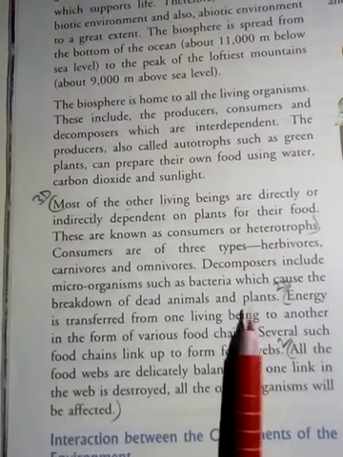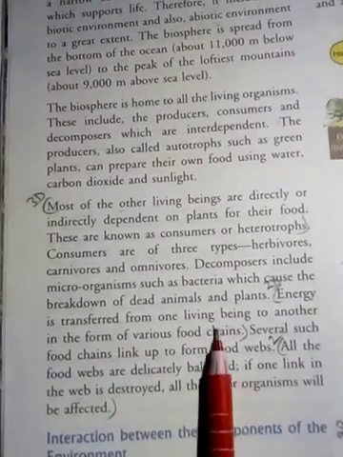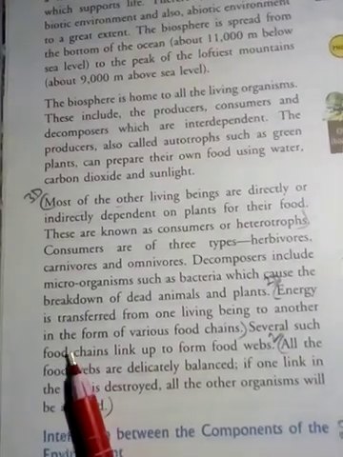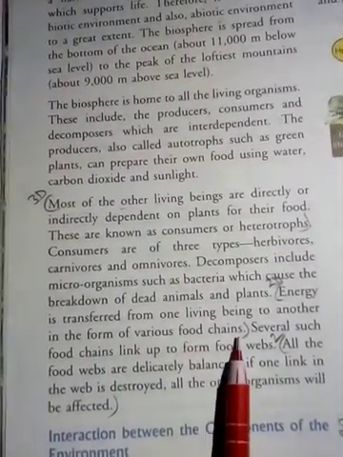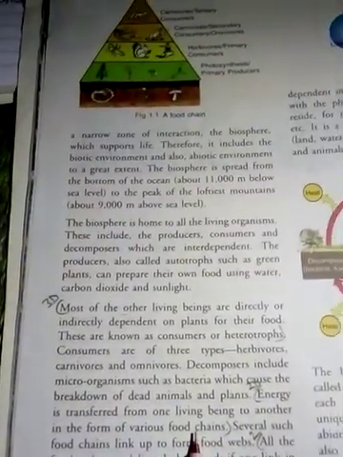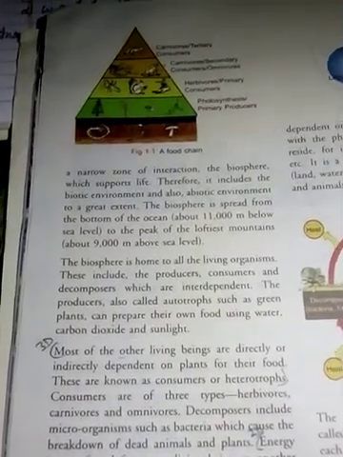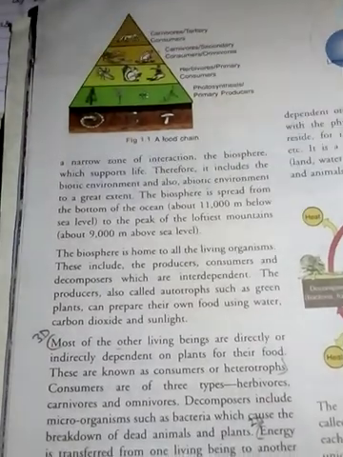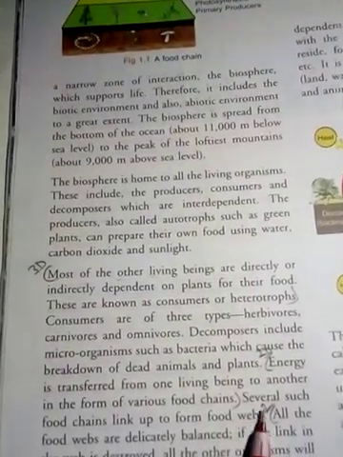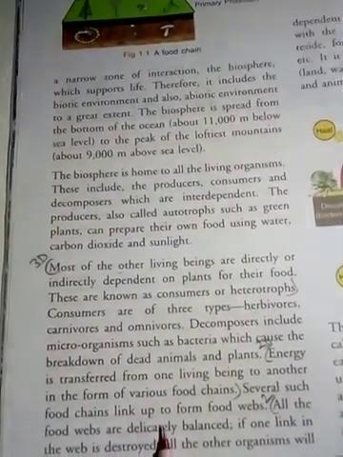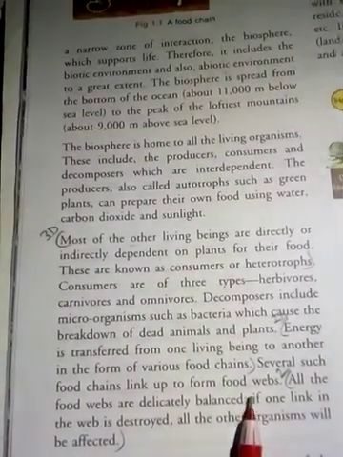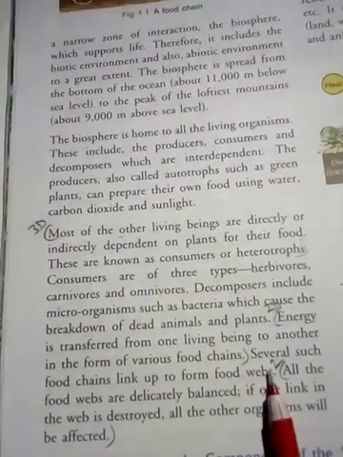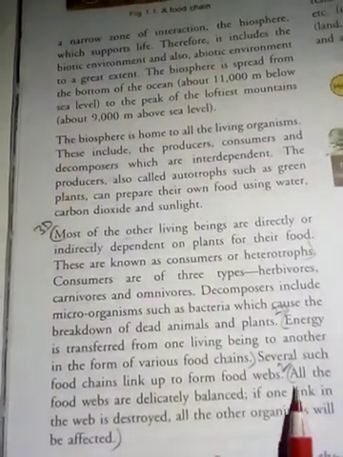In this way, energy is transferred from one living being to another in the form of various food chains, which we have discussed earlier in this book. Several such food chains link up to form a food web.